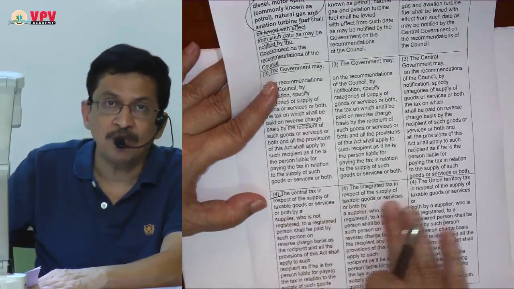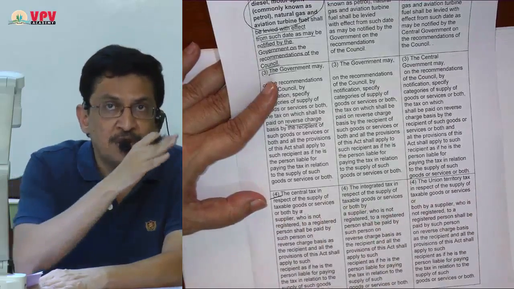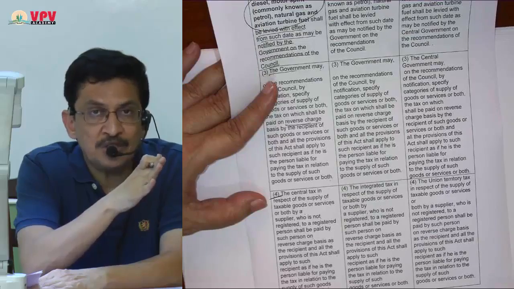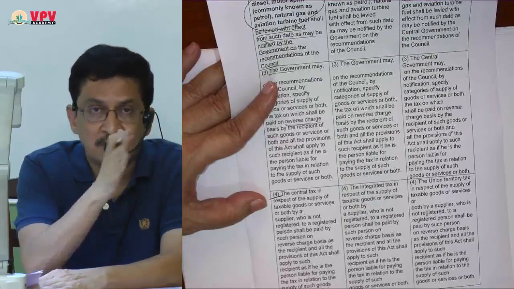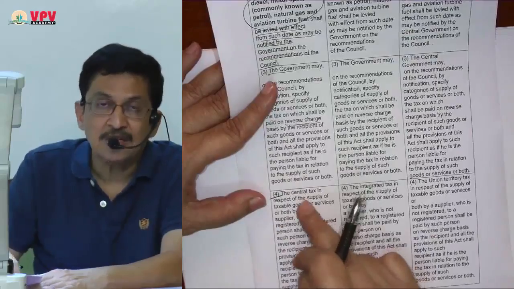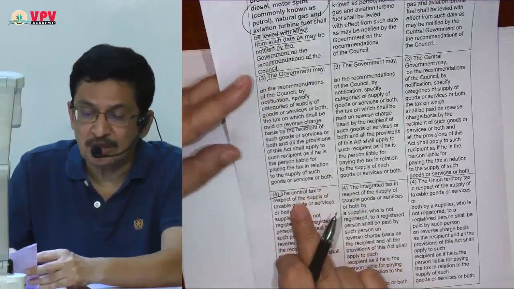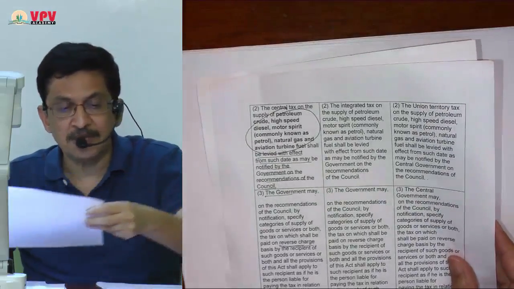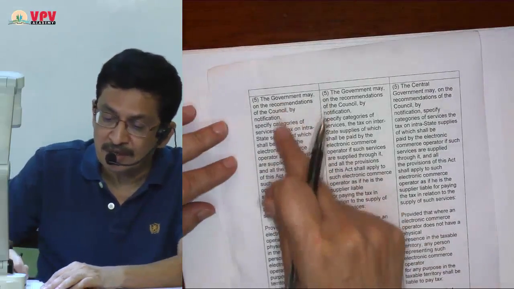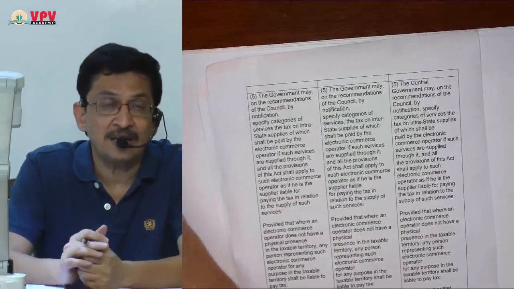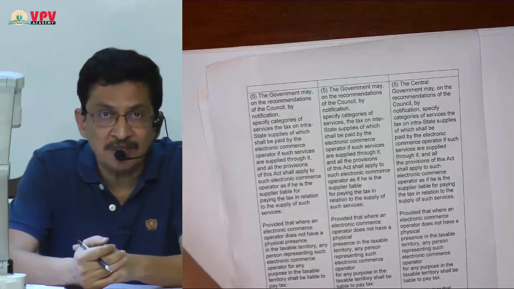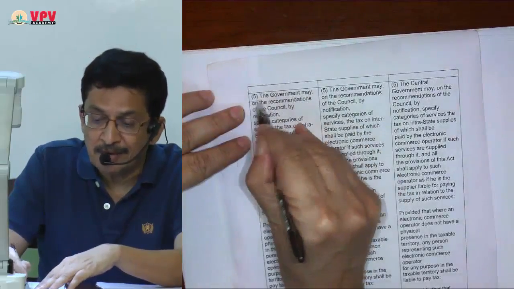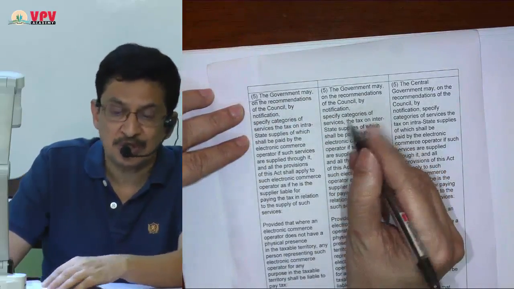Again, this is common for all the taxes. If supplier is unregistered, then liability to pay GST is on recipient, and that is a very different section altogether. That was subsection number 4. Then subsection number 5, here is the repeat of aggregator concept. If you remember, in service tax there was a concept, so this number 5 is applicable only for services.